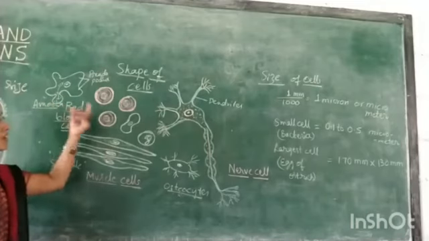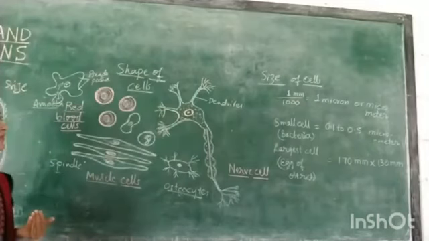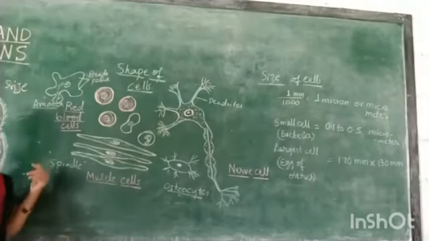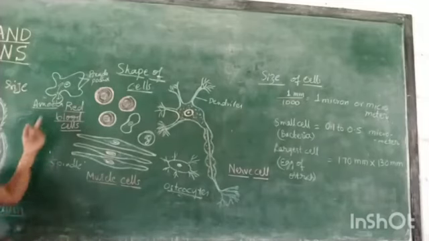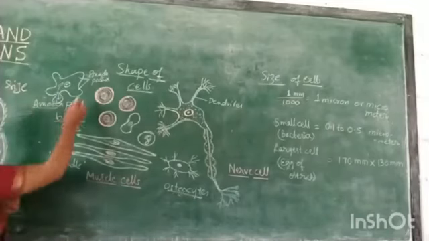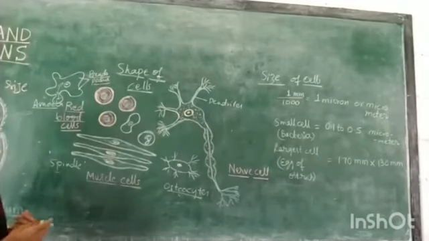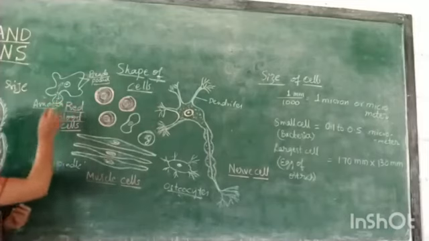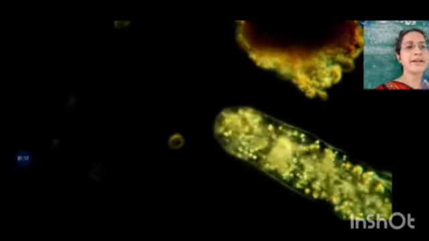Similar to amoeba, white blood cells also change their shape. The reason for the change of shape of the cell in amoeba is due to the finger-like projections called pseudopodia. As you have learned in your 7th standard, this pseudopodia helps the amoeba to move from one place to another place. You can observe the movement inside the amoeba.